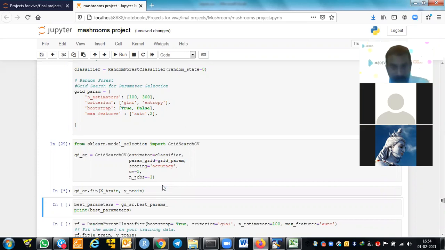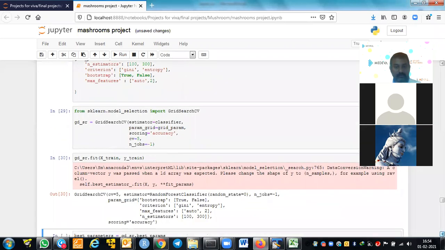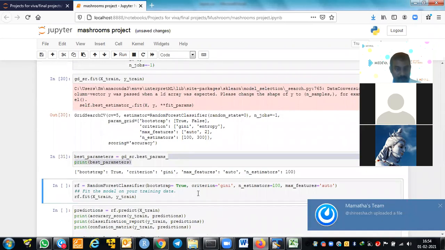We read the data and we know that all variables are nominal data. Hence, we convert them into dummies and then split the data into training and testing. We build the classification models with all the variables and found that random forest is really doing well. But random forest cannot be interpreted. The beauty of the random forest is it will give the variable importance, and we are taking that. So we took the random forest, it has given the best parameters, and using these best parameters we are running the random forest.